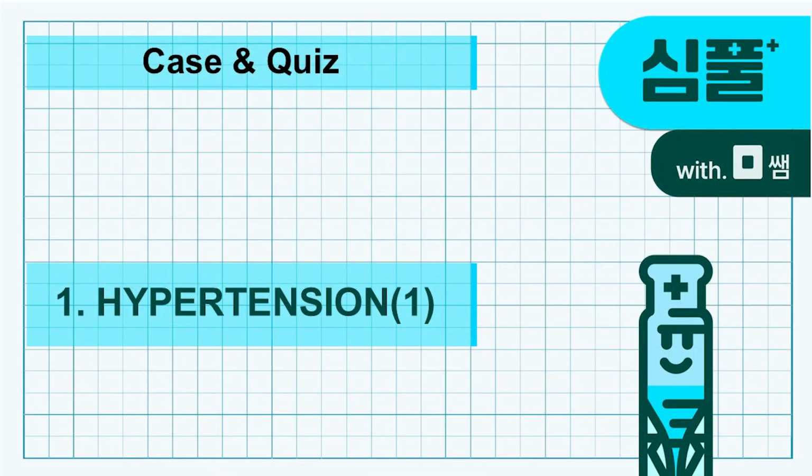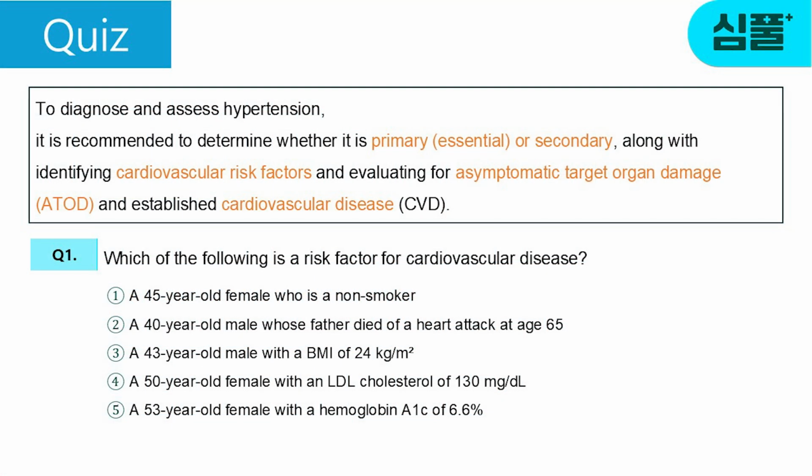Today, we will solve hypertension-related quizzes among cardiovascular drugs. The quiz we will solve today is an example of cardiovascular risk factors. Let's take a look at the quiz.